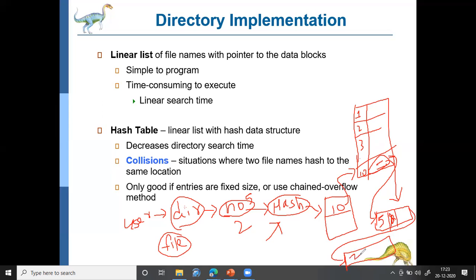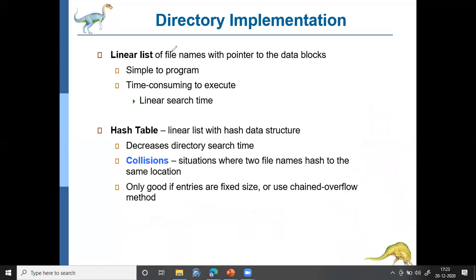So again here you should maintain a linked list for each index of the hash location, especially if duplicate hash index values can be created. Then a linked list should be connected here. So this is how this problem can be overcome. Generally, these are the two ways of implementing directories.